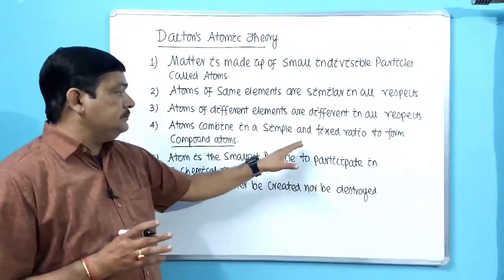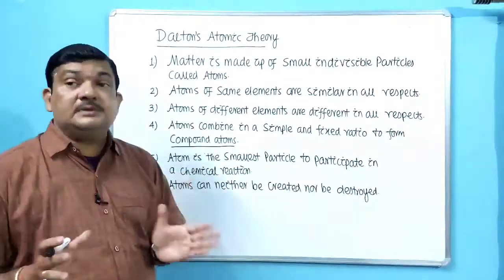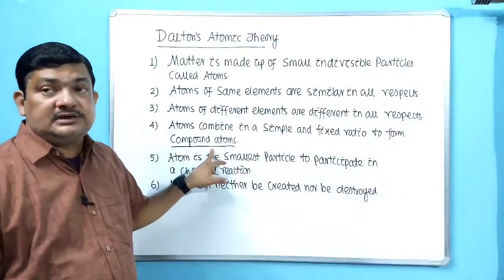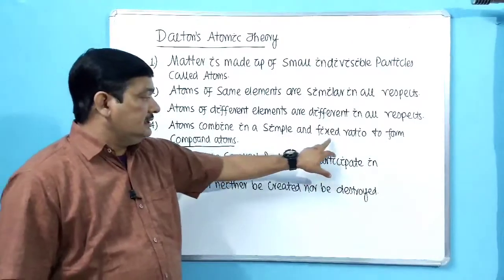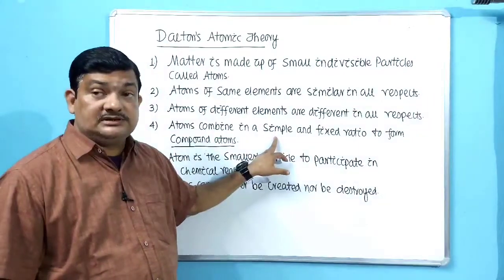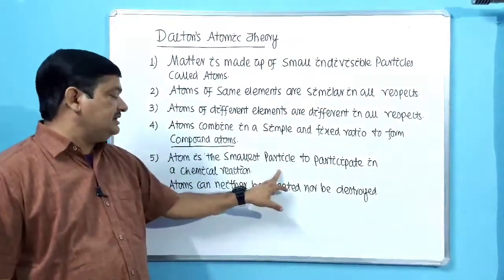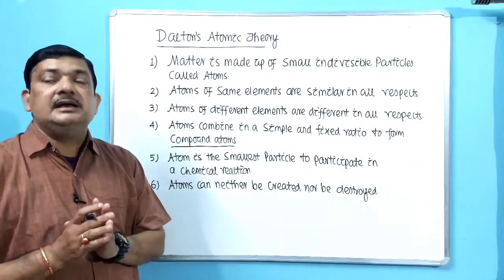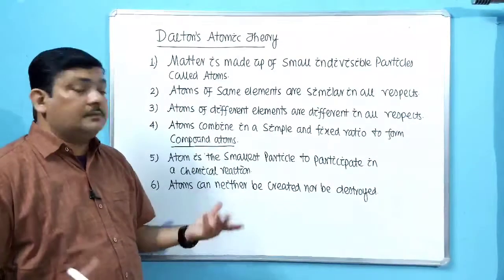Then atoms combine in a simple and fixed ratio. Okay, fixed ratio is correct, but it may not be simple always. And there is nothing called compound atoms. They are called molecules. Okay, so this is the correction. They always combine in fixed ratio. It's correct, but it may not be simple always. So I will cite an example here. Then atom is the smallest particle to participate in a chemical reaction. Okay. Then atoms can neither be created nor be destroyed.